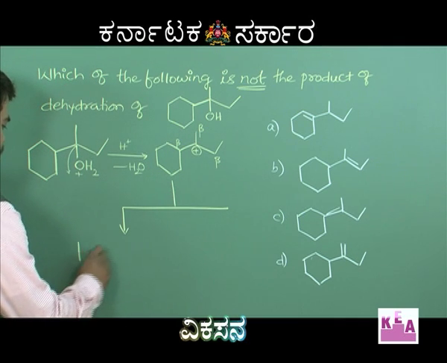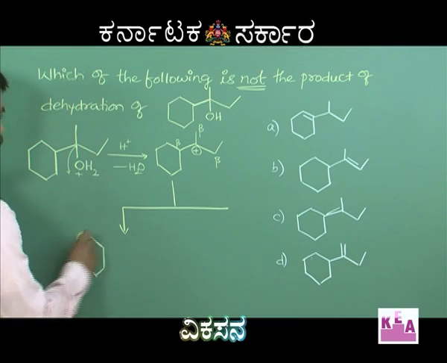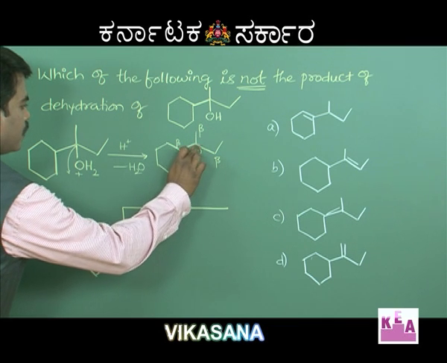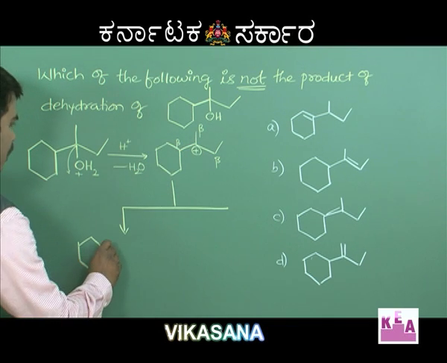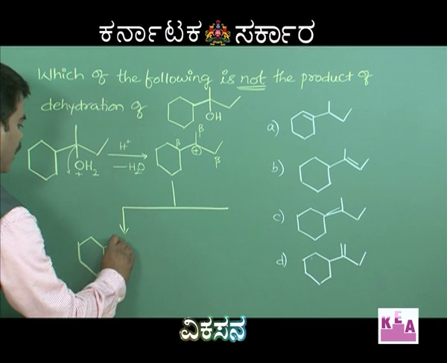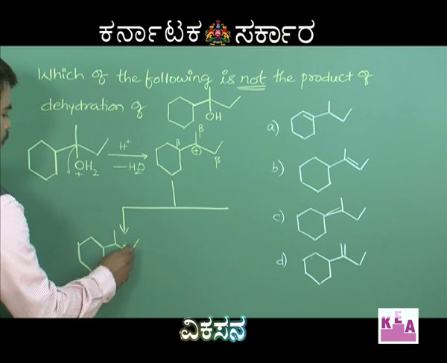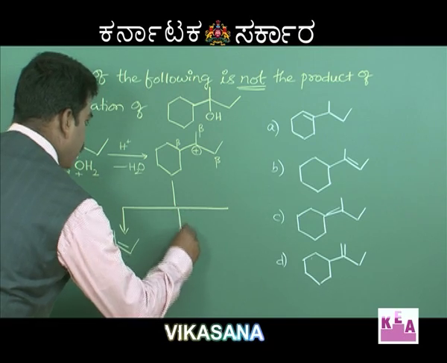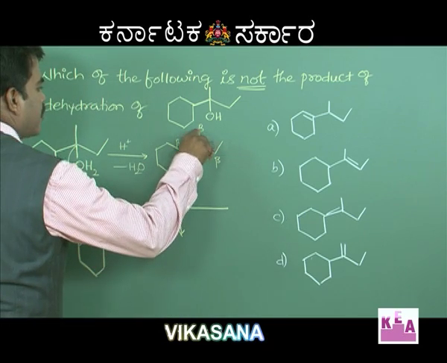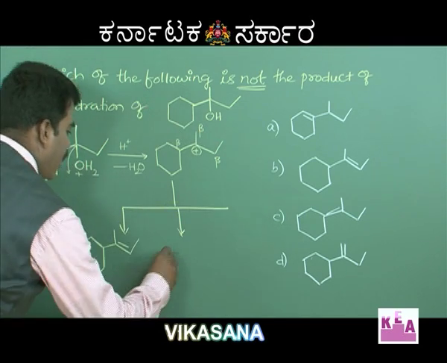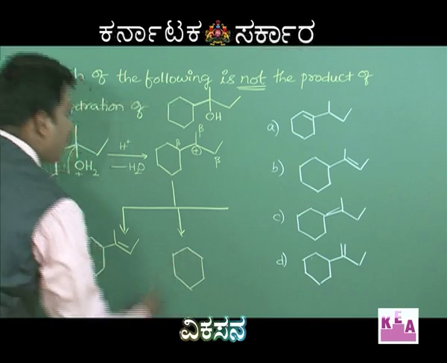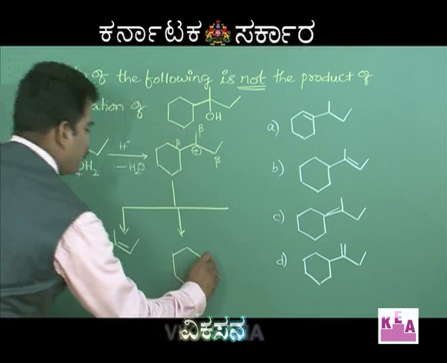So, you get a compound like this. Removal of this hydrogen, then double bond between these 2. You get a compound like this, double bond. Supposing if this hydrogen is eliminated or removed, then you get an alkene like this, double bond between these 2.